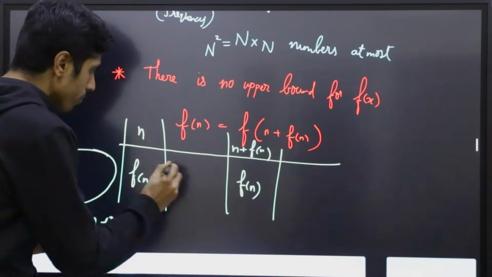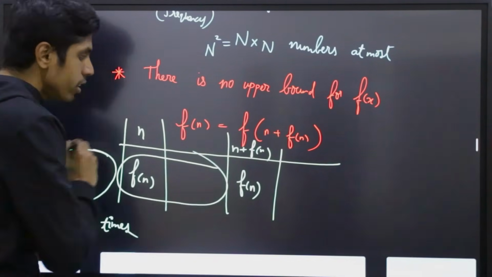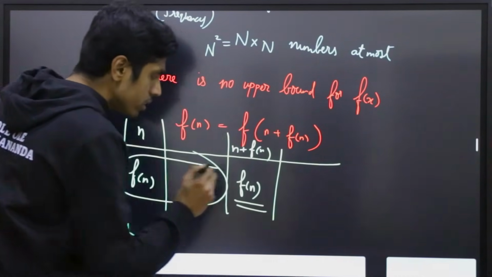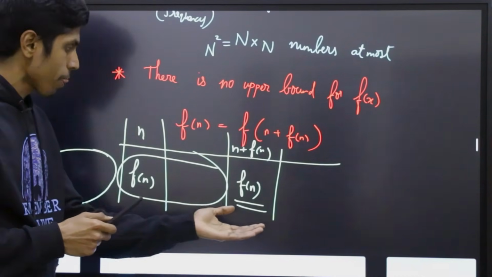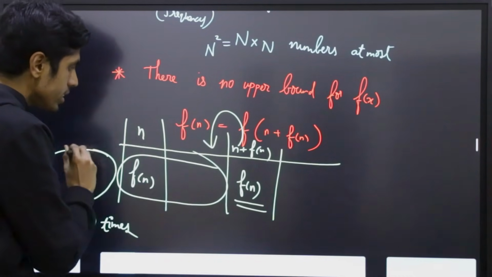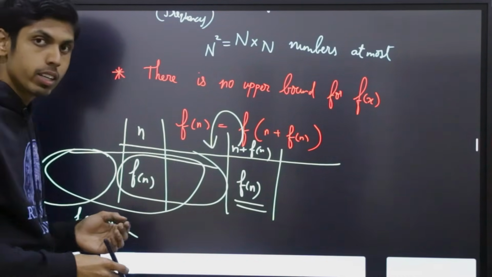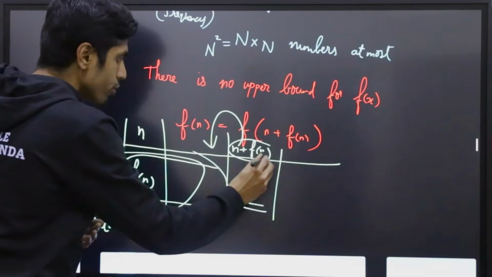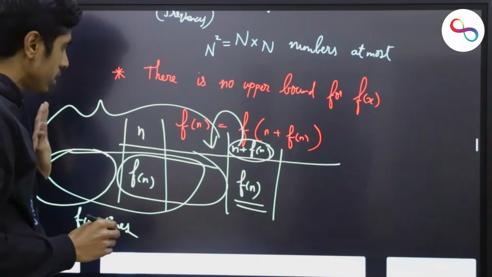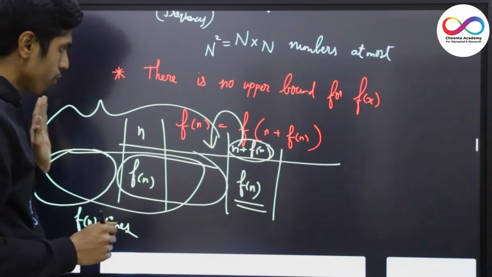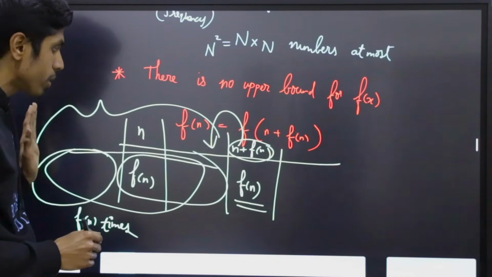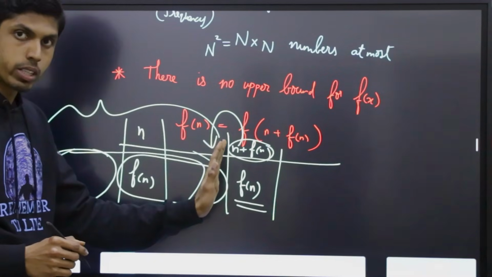So this means all these values must also be f(n), because this value itself is f(n). And if you take a value before this, you are analyzing a subset of that. For n + f(n), you should analyze all the functional values from 1 to n + f(n) - 1.